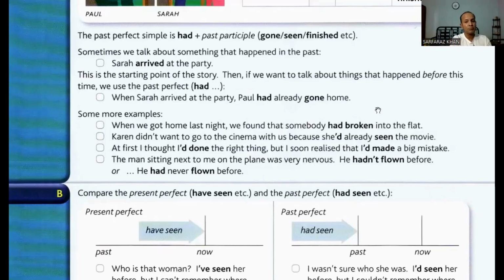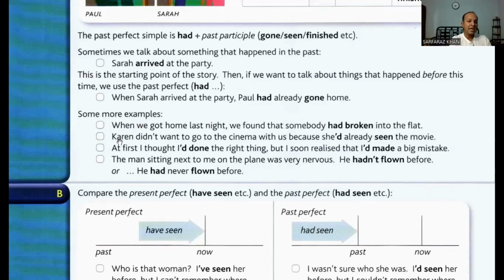So this is all about past perfect tense, and you can see we have added two different past situations here, with the combination of the simple past tense. We have now used the past perfect.